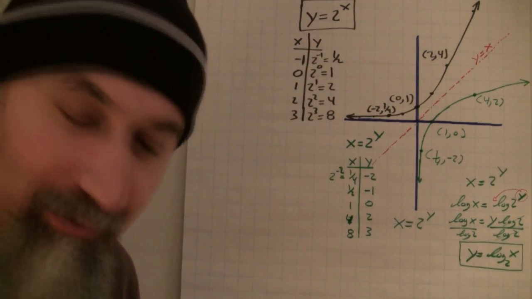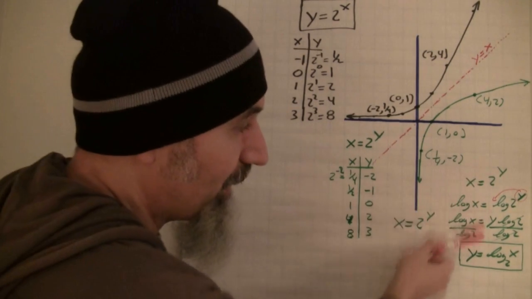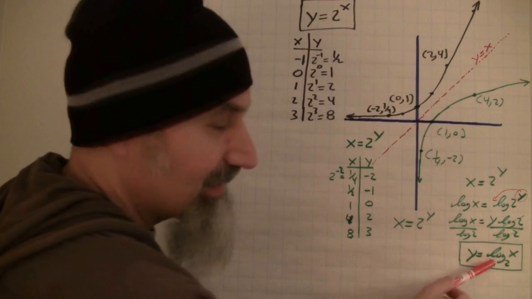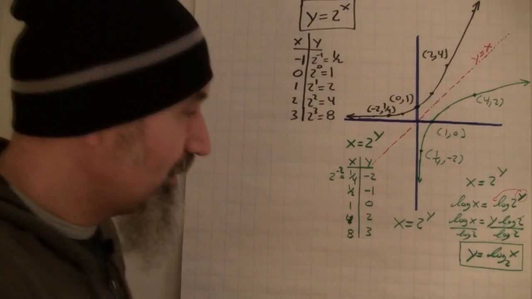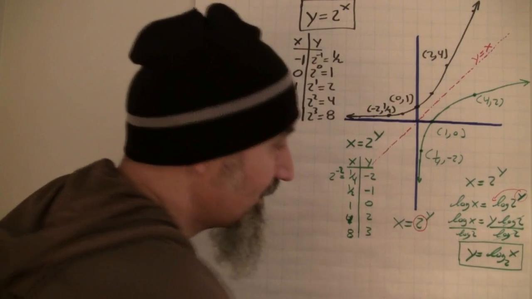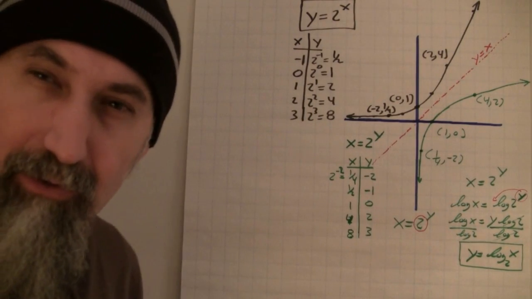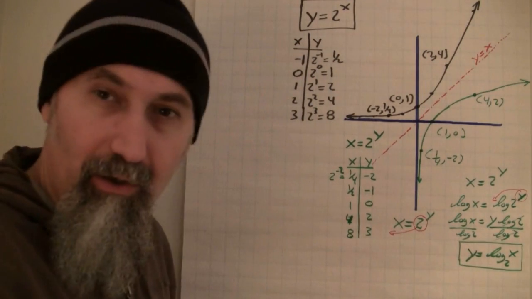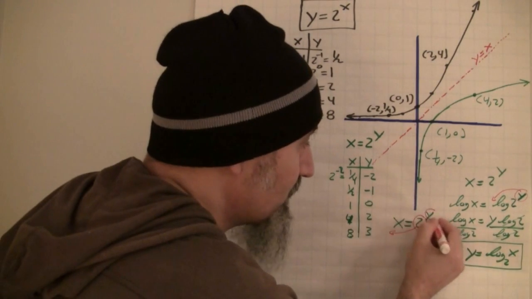Instead of going through this whole shebang, every step to get that function, what you can do is take the base here, the 2, and kick it down to the base of the log, and the y drops.